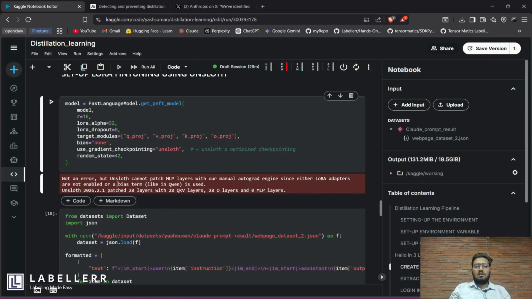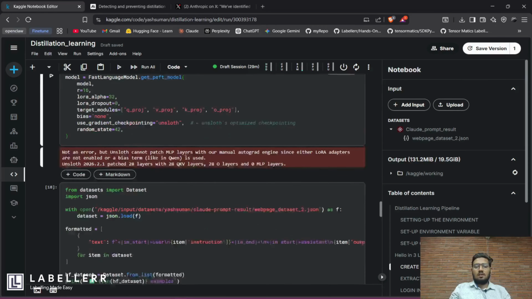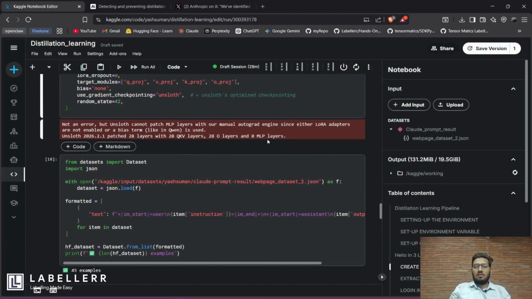This is not an error message. This is the layer which we are going to fine-tune. So it's performing on 28 layers, with 28 QKV layers and 28 O layers and 0 MLP layers. So it causes some degradation, but this is just for a demo. You can fix it.